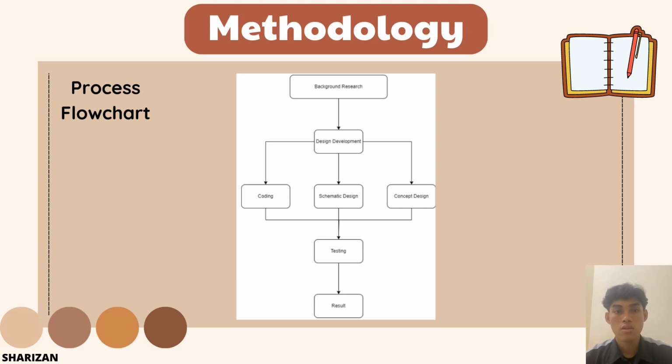Component design. To identify the components needed for the blind spot system. And coding. Coding tells a machine which action to perform and how to complete tasks. By completing these 3 primary tasks, we can proceed to the next step, which is testing. Based on the testing, we can get the result of the performance of the blind spot detection system.